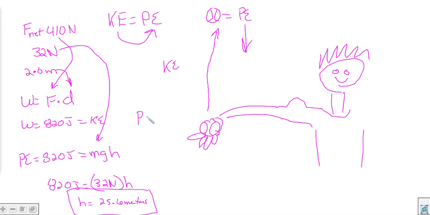Gravitational potential energy equals the mass times the gravitational constant, 9.8, times the height. So in any problem where something is going straight up in the air, you could use this. There are lots of cool ways you can look at analyzing energy and work and seeing how they flow in and out of each other.